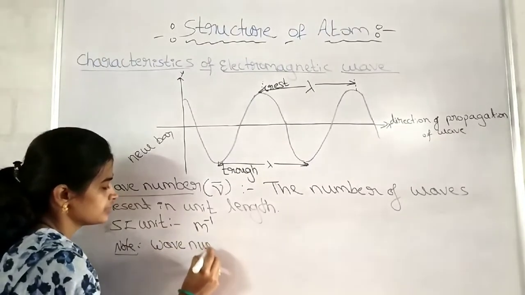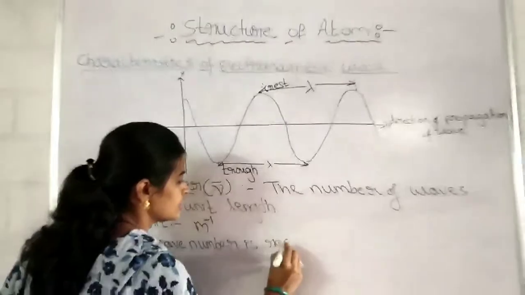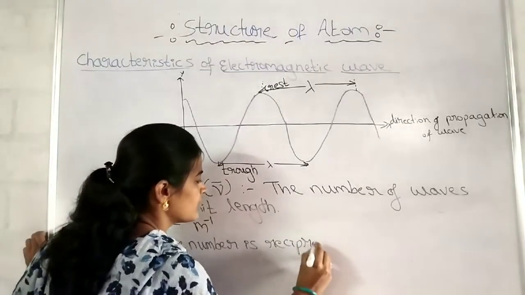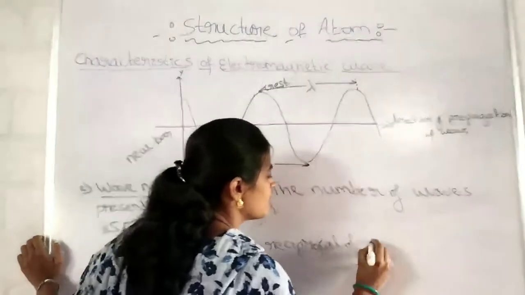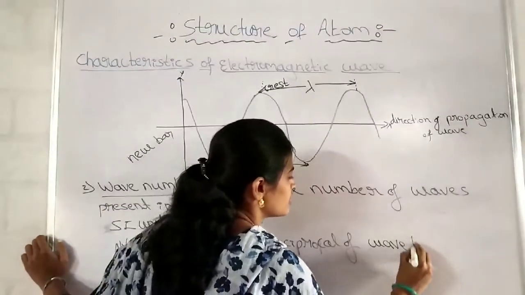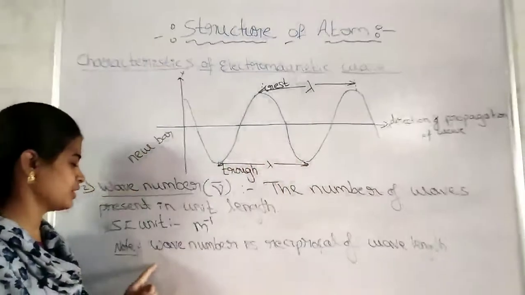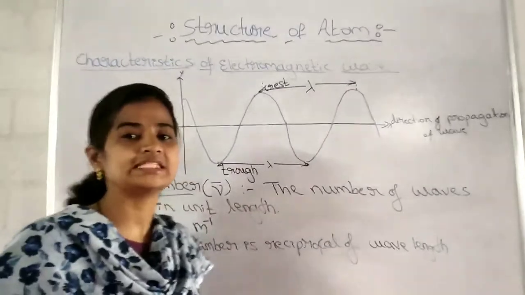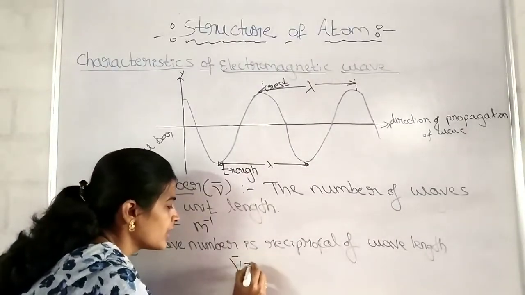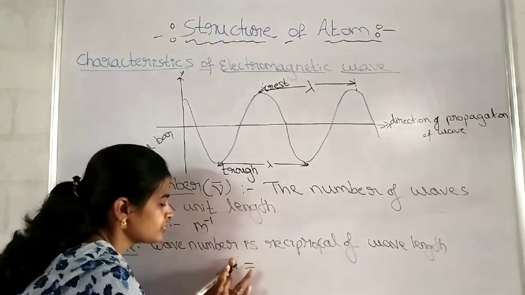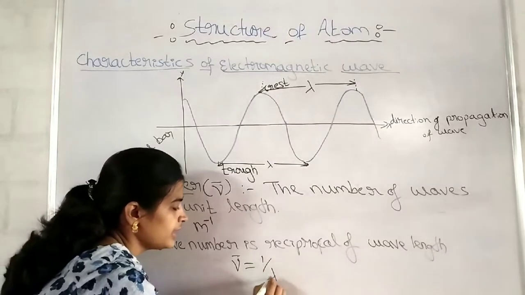Wave number is reciprocal of wavelength. Remember, very important point it is. Wave number is reciprocal of wavelength. How to write it? Wave number nu bar is equal to 1 by lambda.